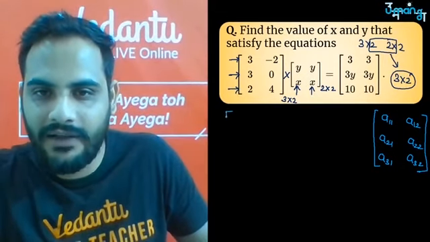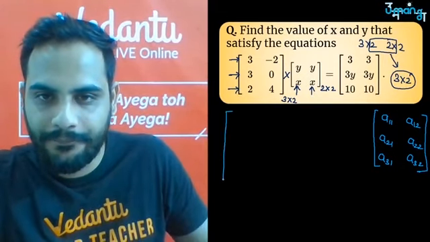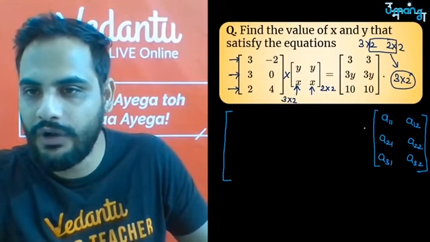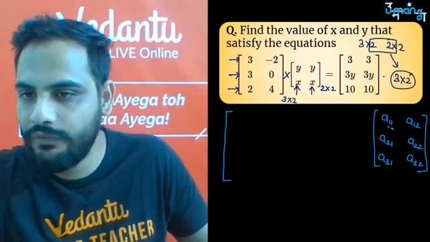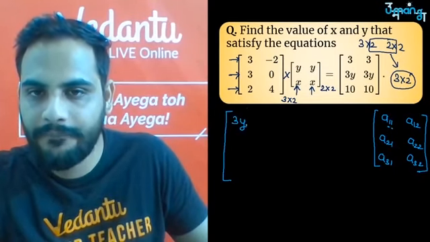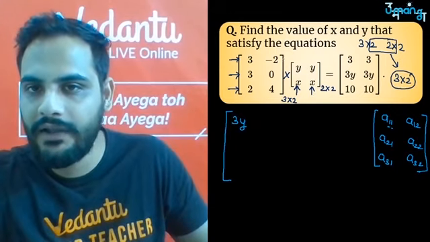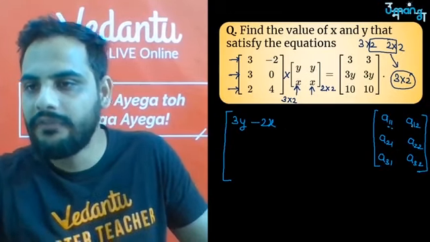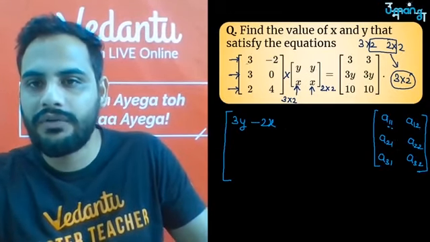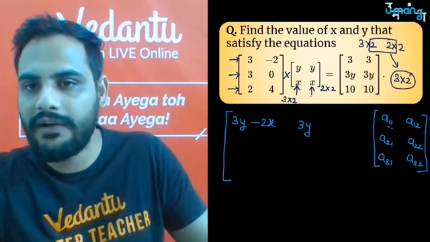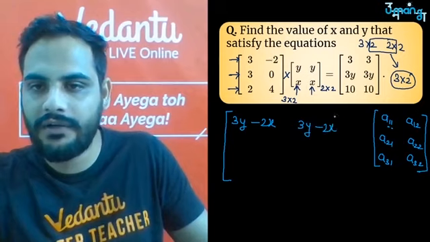Okay, so look, first thing over here: first row with the first column, A11. So 3 into y is 3y plus minus 2 into x is minus 2x. Then first row second column, so 3 into y is 3y, minus 2 into x is minus 2x.